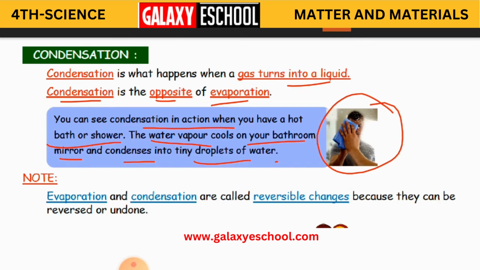Why? Because the hot water vapor has cooled down, and because of this condensation, it is forming tiny droplets of water. Clear children? Yes. So again, evaporation and condensation are called reversible changes.